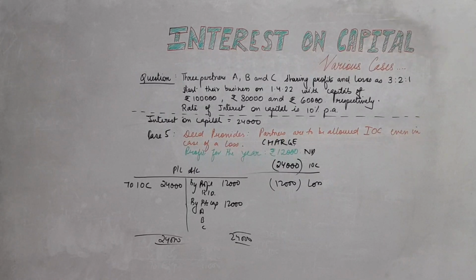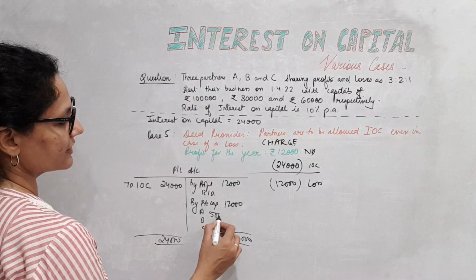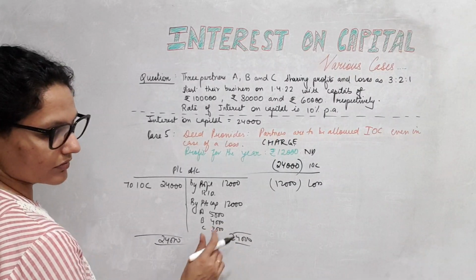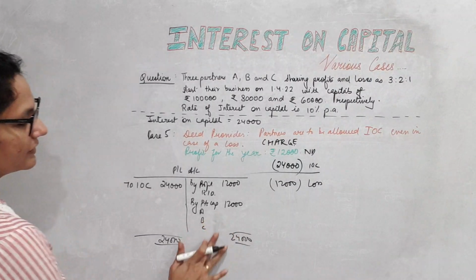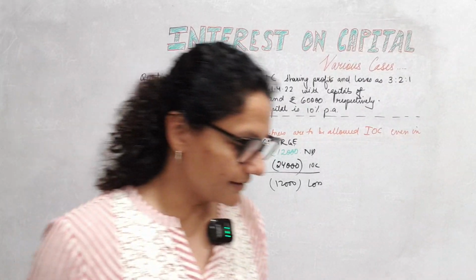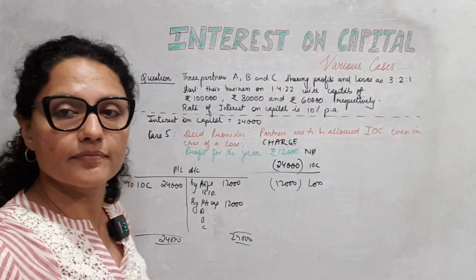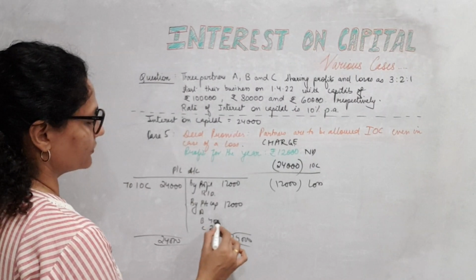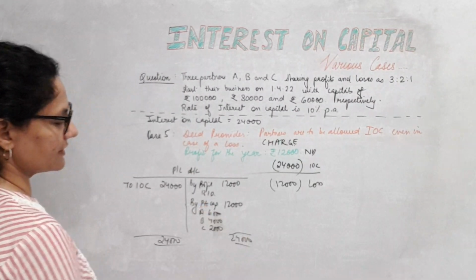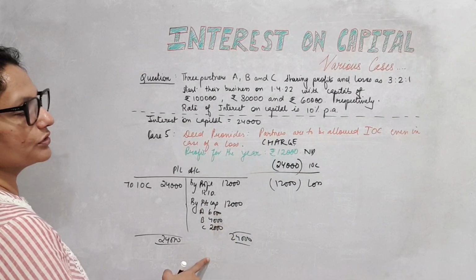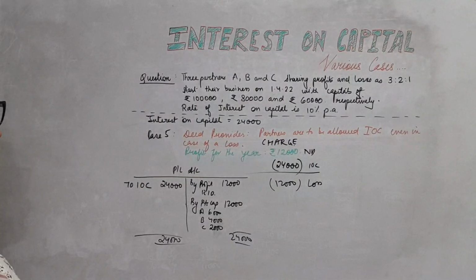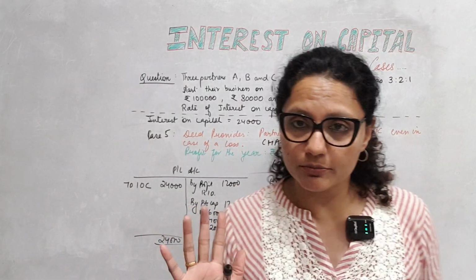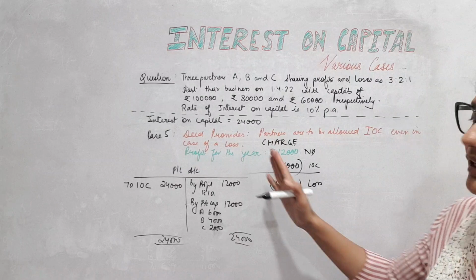So 3:2:1, it will be distributed as, sorry, 3:2:1. Just let me quickly calculate that. It comes to 2,000, 4,000, 6,000. Yes. This is the ratio 3:2:1. The loss will be distributed like this. What are the journal entries? So here, I hope you've got this. There's no PL appropriation account. Whatever is happening is in the PL account.